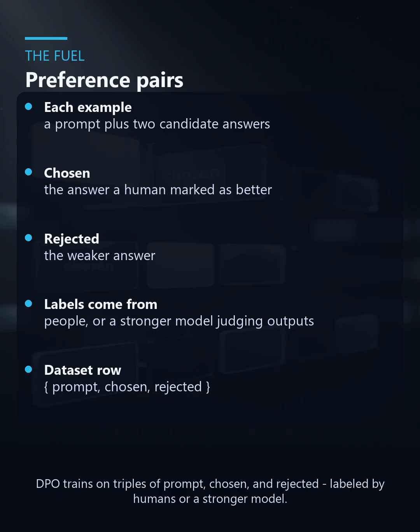DPO runs on preference data. Each training example is a prompt paired with 2 responses, one that a human marked as better, the chosen answer, and one that is worse, the rejected answer. These labels can come from people, or from a stronger model judging the outputs. In practice, the dataset is just rows of prompt, chosen, and rejected. That simple triple is everything DPO needs to learn what good looks like.